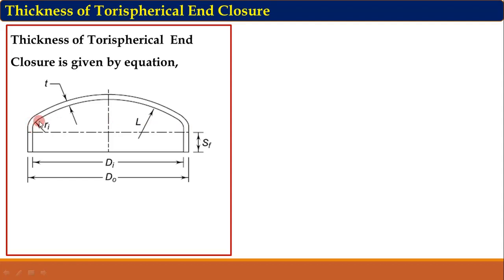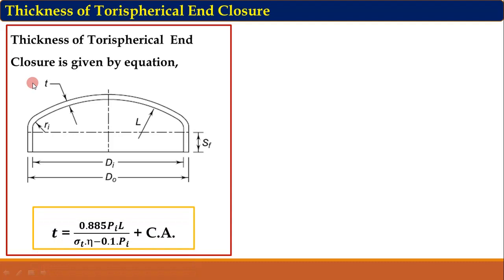In this region, the radius of curvature is Ri. It is called the knuckle radius. And from this region to this region, the radius of curvature is L. That is called the crown radius. And this is the thickness of this torus spherical enclosure.